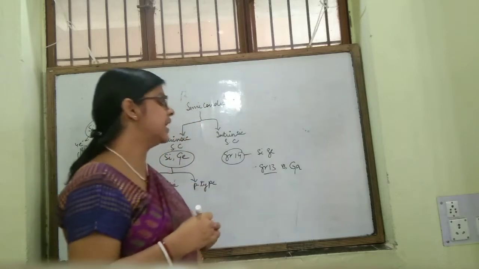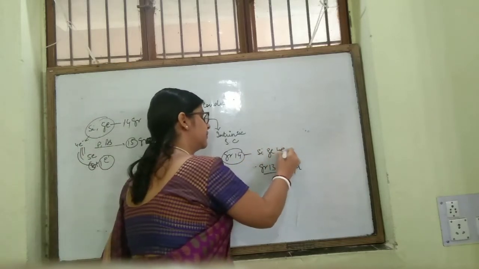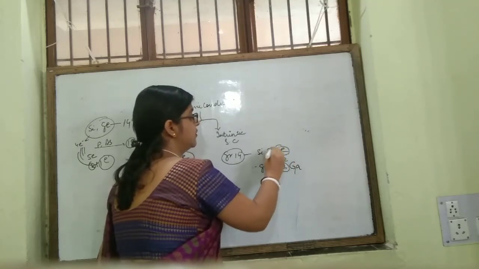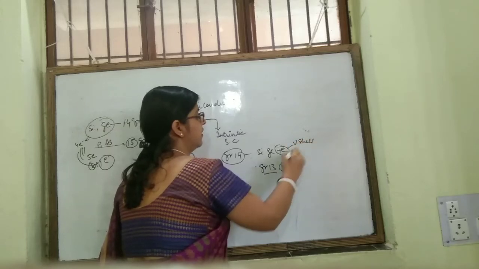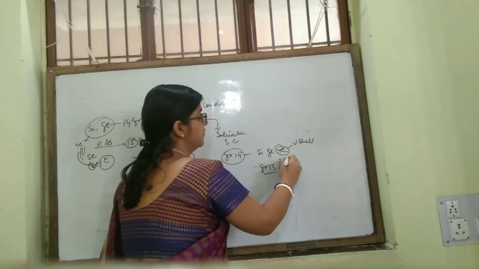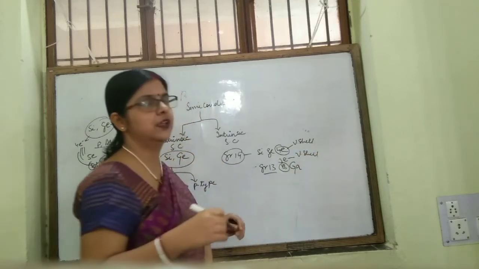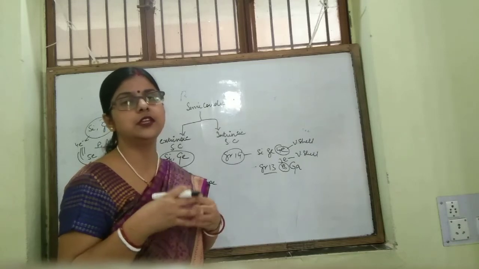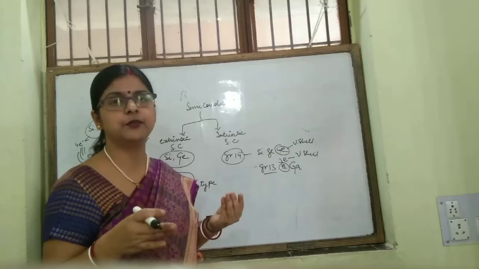then what will happen? This is having 4 electrons in the valence shell and this is having 3 electrons in the valence shell. So there will be 3 complete bonds and 1 incomplete bond. So one bond is incomplete.